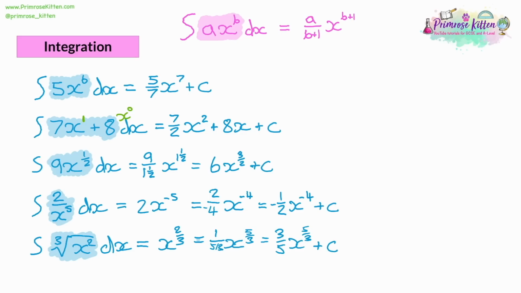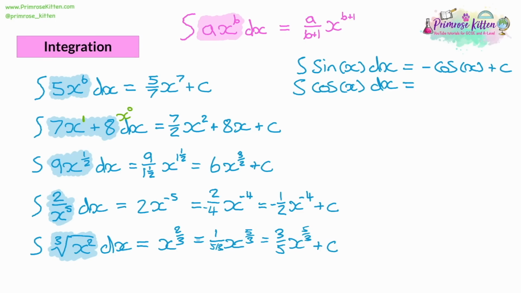Now, we also have some special cases. So we have trigonometry, for example. If you are integrating sine of x, you get a negative cos. And of course, it's plus c. If you're integrating cos of x, then you get sine x. So notice they're not inverses of each other, because when you integrate sine, you get a negative version. When you integrate cos, you don't get a negative version.